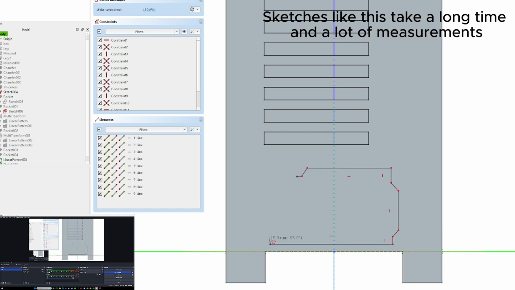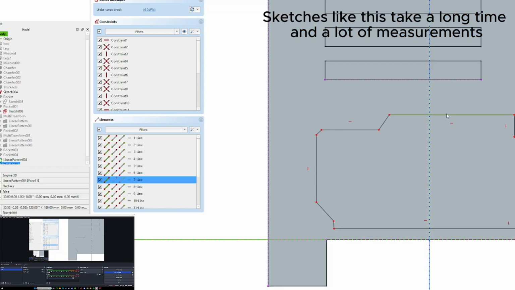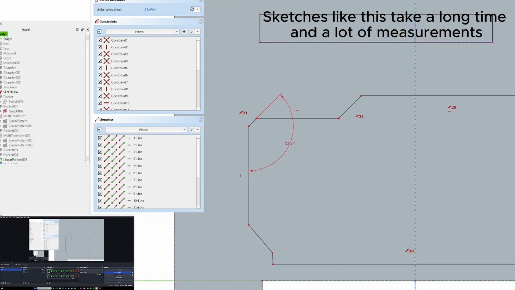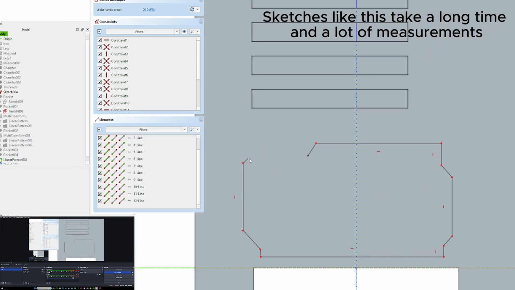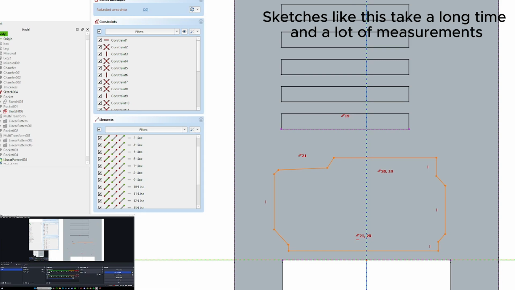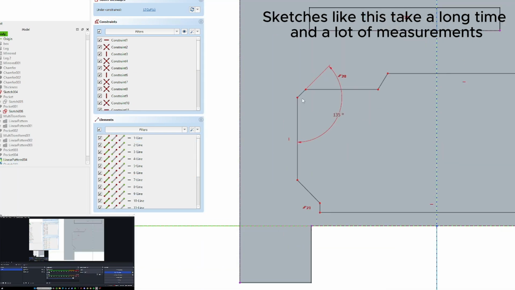Some complex sketches like this took a long time to constrain, because I had to take a ton of measurements. You can see I am using dimension, parallel, and angle constraints. I want these pockets to be as accurate as possible.